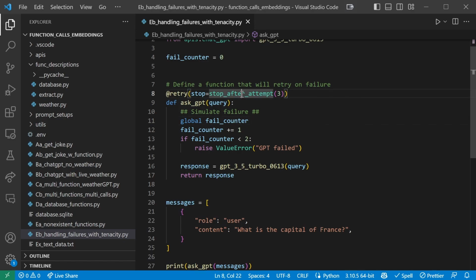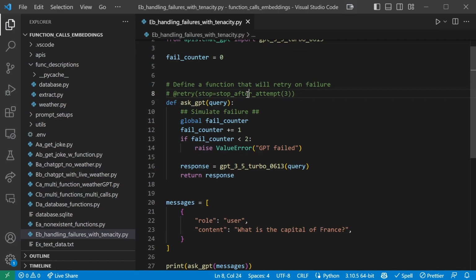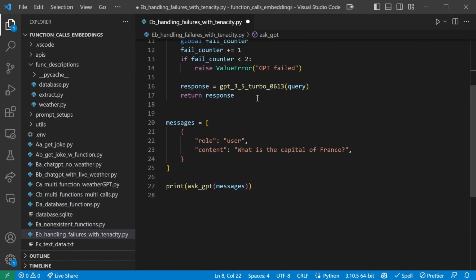Now, if you don't believe me, go ahead and comment out the retry decorator, which means we'll only try to run the function once, and you'll instantly get a value error, GPT failed. So this is actually retrying, and that's why it's not failing. If there is an error, it will try again before giving up instantly.